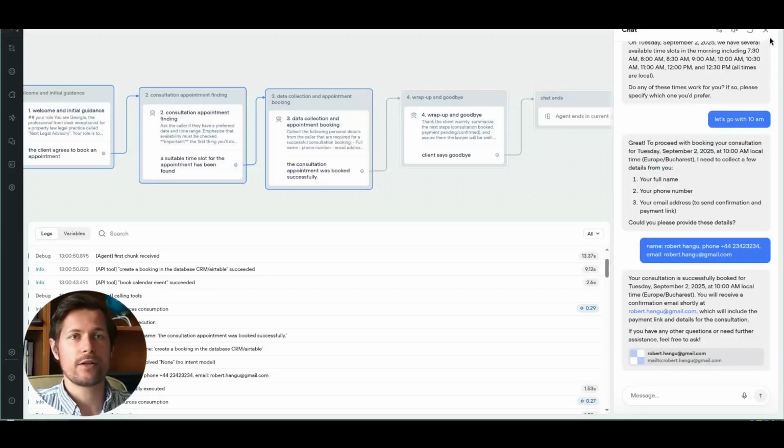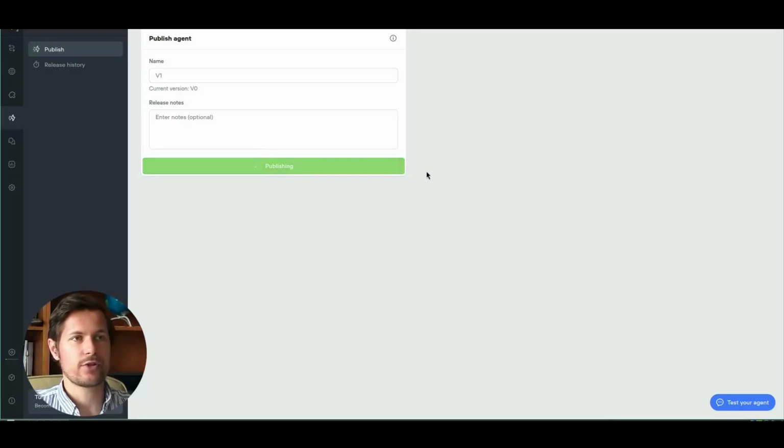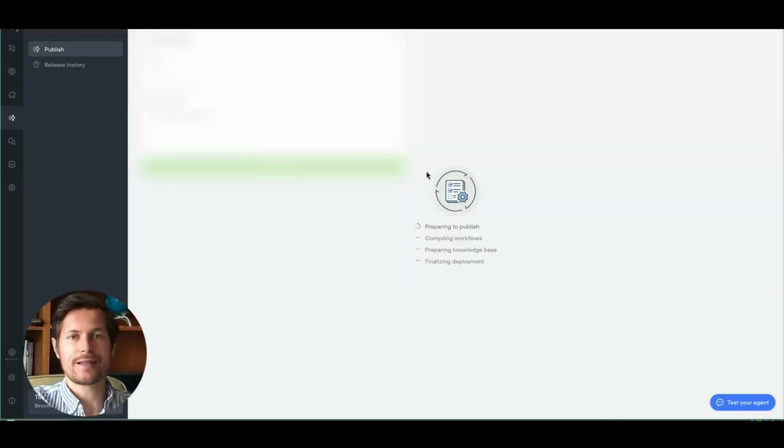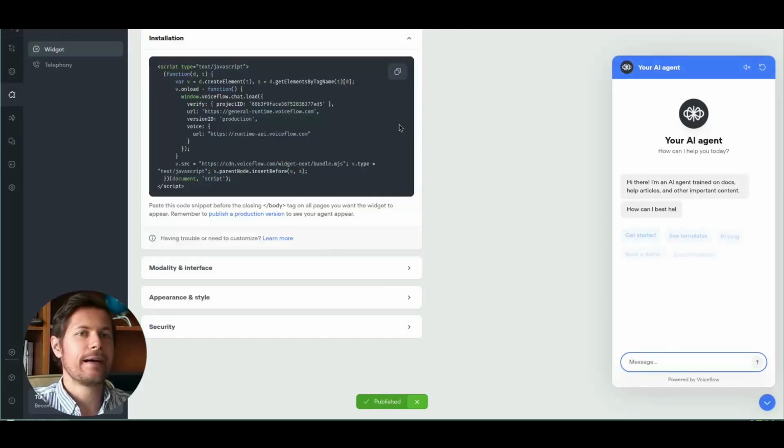Now, how do we integrate this into the website? We first have to publish this agent. So we first go here to publish, and then we click publish. So we make it public. So that means it is accessible from outside of the Voiceflow dashboard. So now it is building. Okay, perfect. And then this pop-up appears. I click add agent to website, and it gives me this code over here that I can copy, and I can paste it into my website wherever I paste all these add-ons.